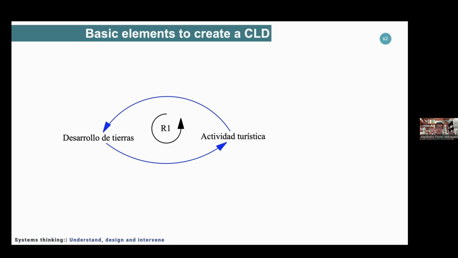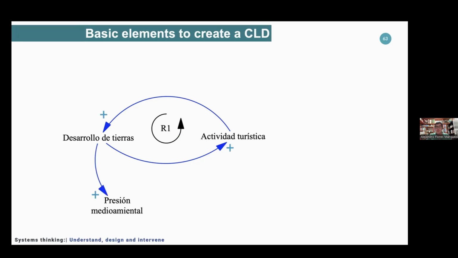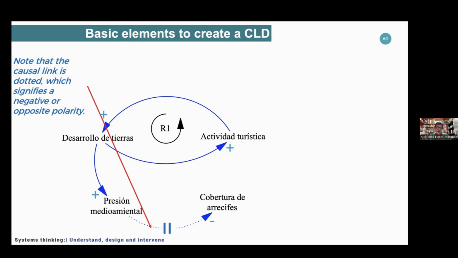That's what you think if you only think on that, but it does happen that when you develop more land, that increases environmental pressure. It creates more tourists, yes, but at the same time, it also creates environmental pressure, which is another story, and we'll see about that story. So the more pressure over time, in this case, because it's a beach destination, it's going to create less reef cover. So you see this is a causal link that is dotted, which means it's the opposite. So as you see, more pressure, less reef. Less pressure, more reef.